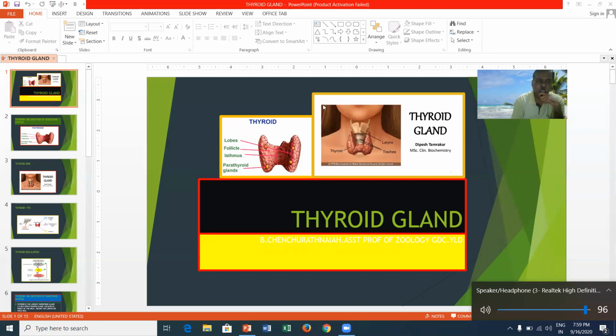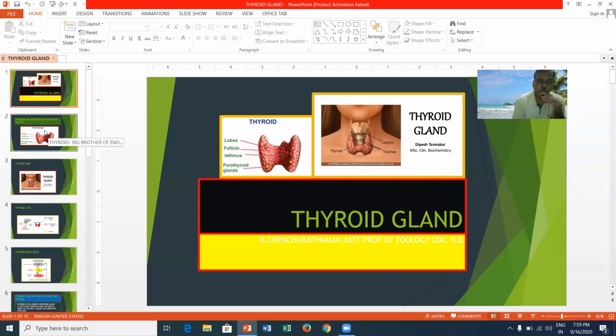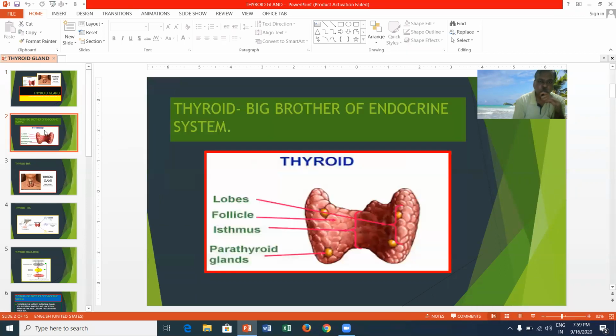Here you can see the general organization of the thyroid. The thyroid is present around the trachea, below the larynx or voice box. It is a butterfly-like structure with two lobes, the right lobe and the left lobe.